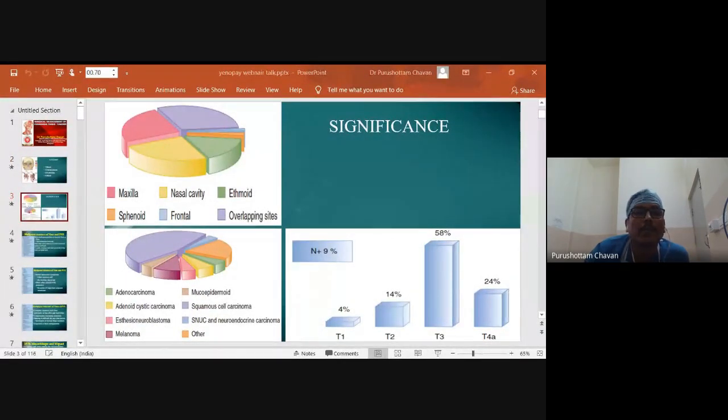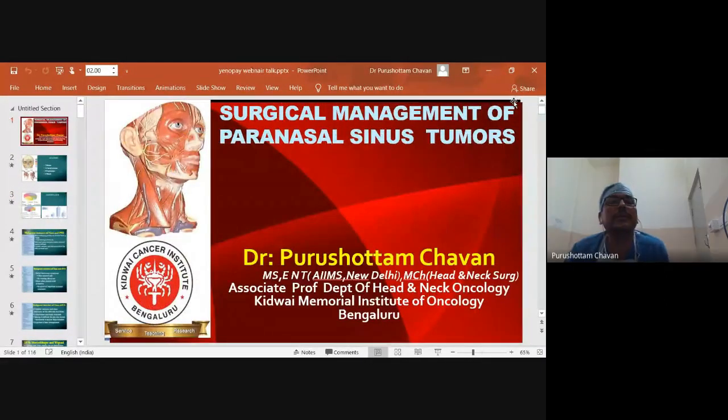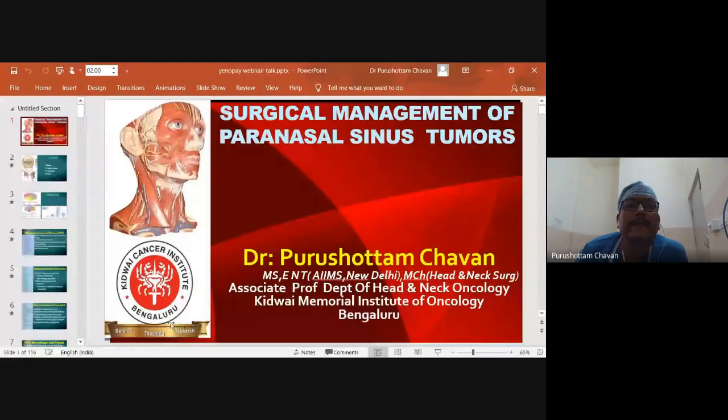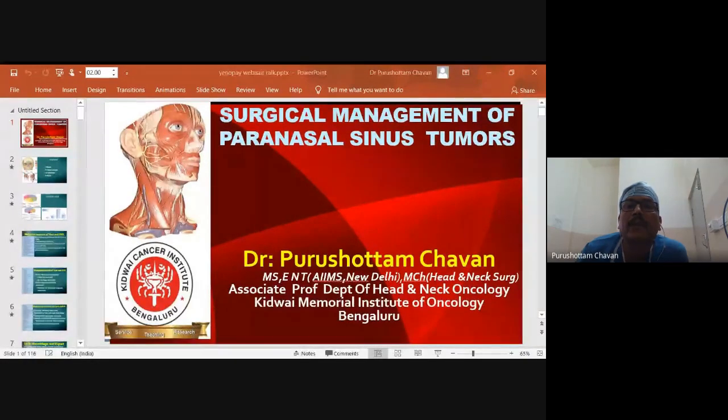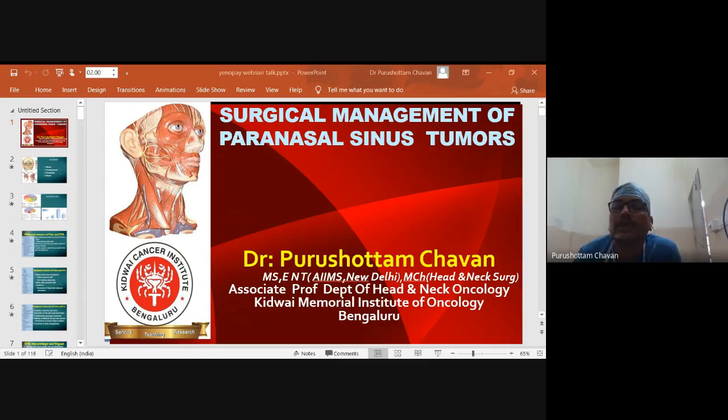Now small screen, sir. Could you maximize the screen? No, it is coming full screen only. I think that option which you showed me, I may have to change something there. Shall I go back to Google Meet and change it to one entire screen? One second. Sir, on your screen, the slideshow button is there. Can you just click on that, sir, once? On the right hand side corner button. One second.